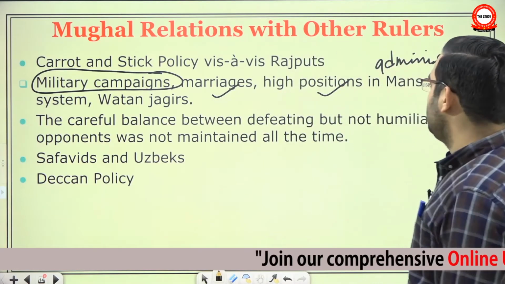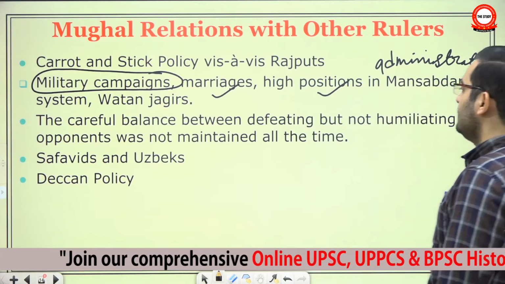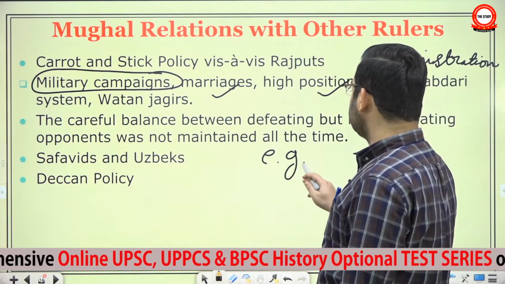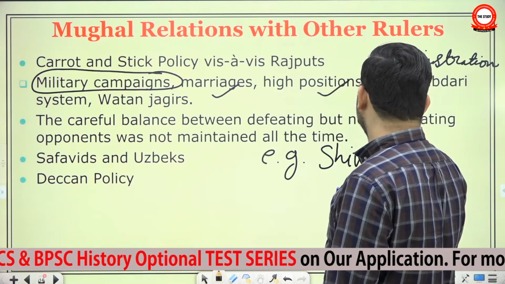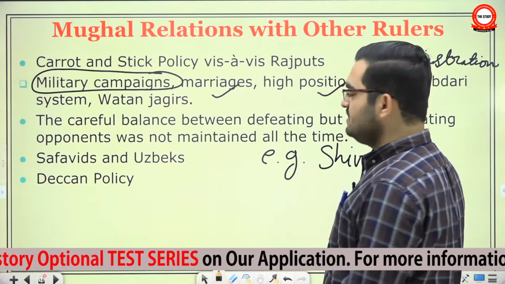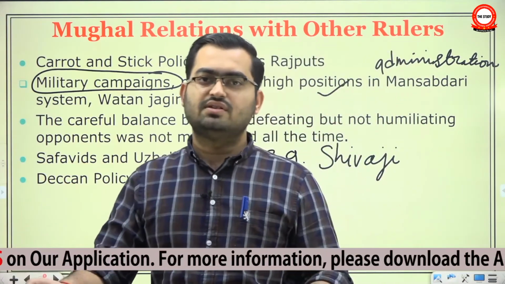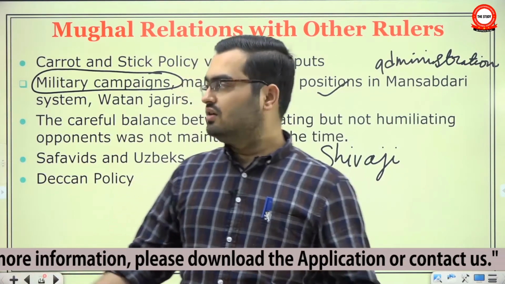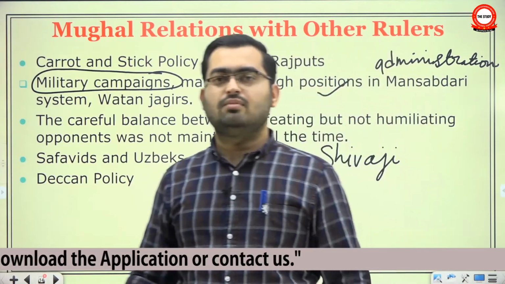However, the careful balance between defeating but not humiliating opponents was not maintained all the time. For example, the way Aurangzeb treated Shivaji. Aurangzeb said that he is a bhuiya, a petty bhuiya, means a landlord. He is a petty landlord. He is not worth my respect.